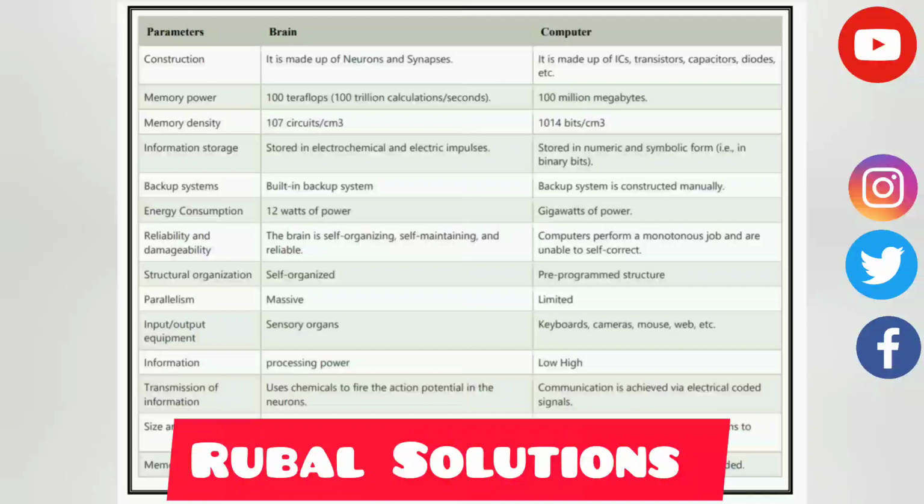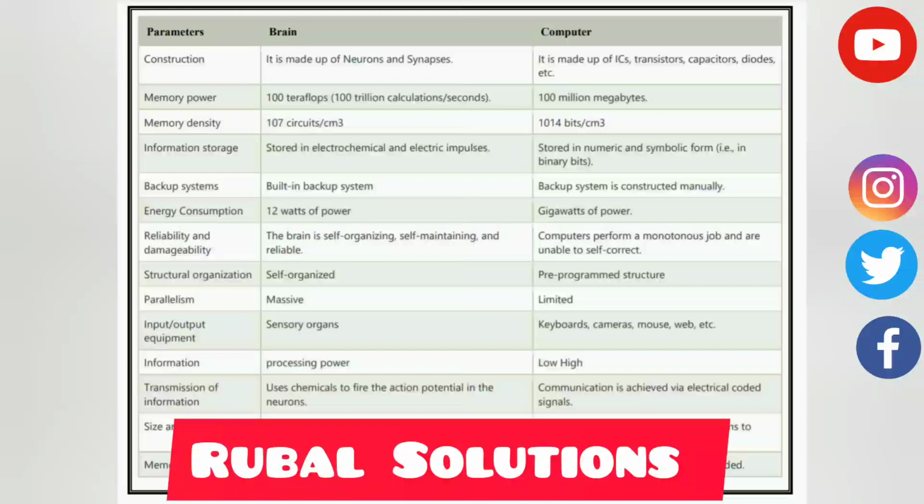Information processing power. Computer is low-high. Transmission of information. Brain uses chemicals to fire the action potential in the neurons. Computer communication is achieved by electrical coded signals. Size and weight. The volume of the brain is 1500 centimeter cube and its weight is around 3.3 pounds, whereas computer has variable weight and size from a few grams to tons.